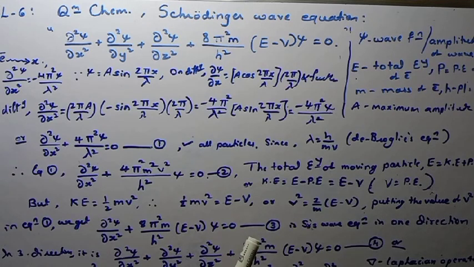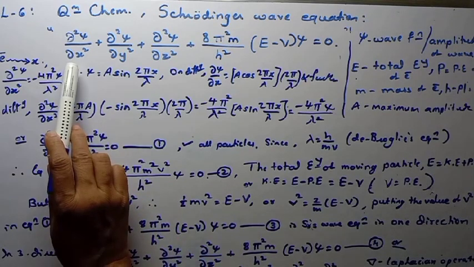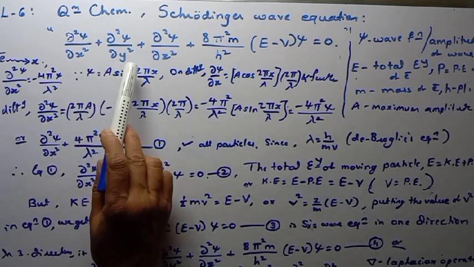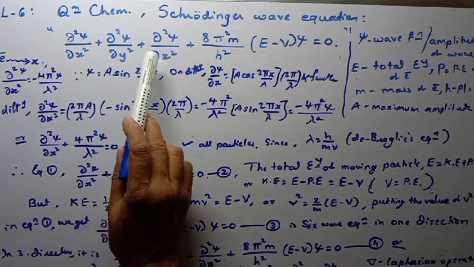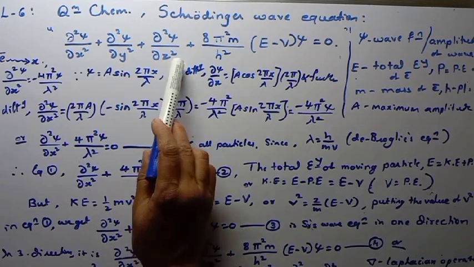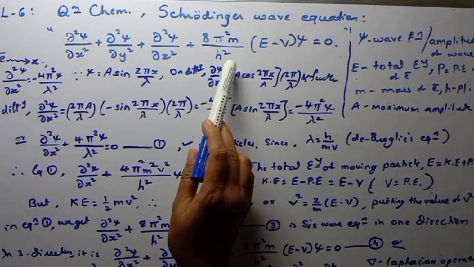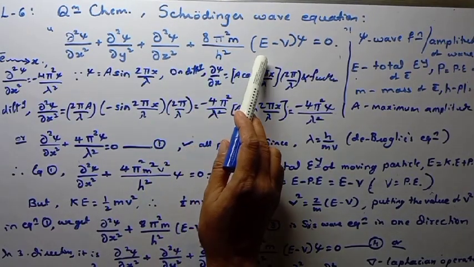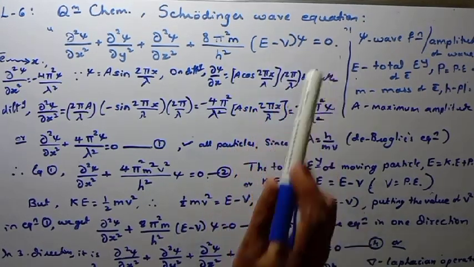The equation given by Schrodinger for a moving particle, that is the electron, is said to be the Schrodinger wave equation, and it is given by: del squared psi by del x squared plus del squared psi by del y squared plus del squared psi by del z squared plus 8 pi squared m by h squared (E minus V) psi is equal to 0.